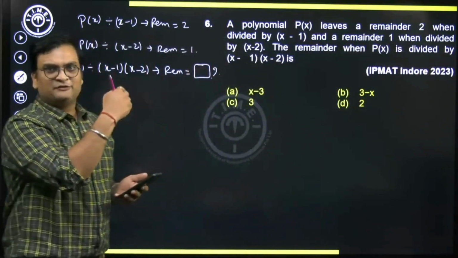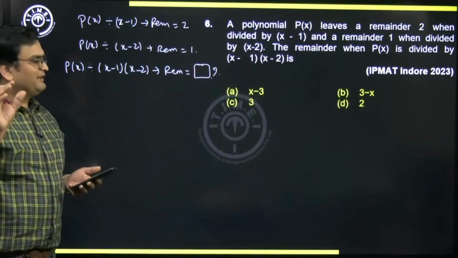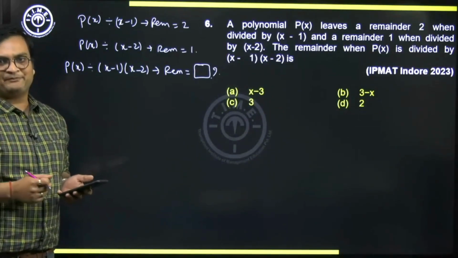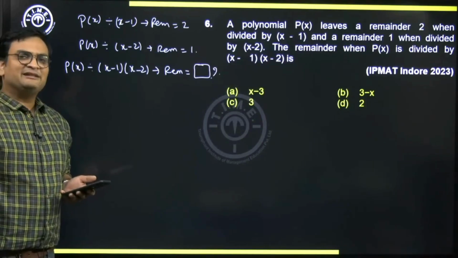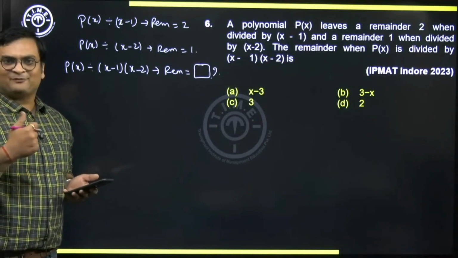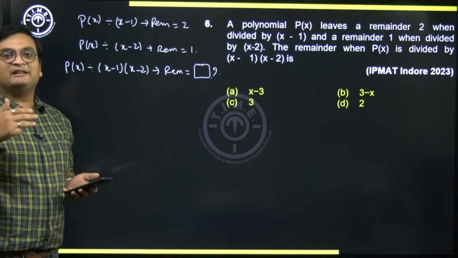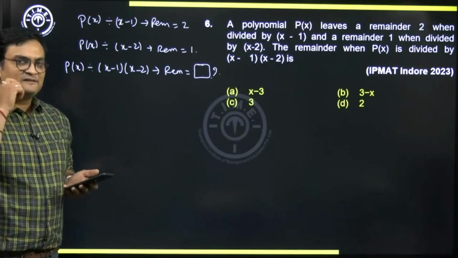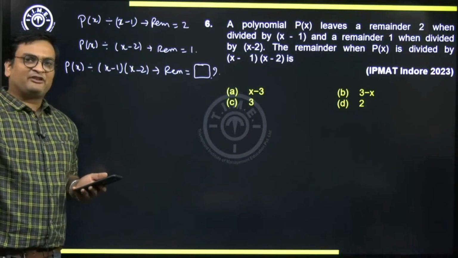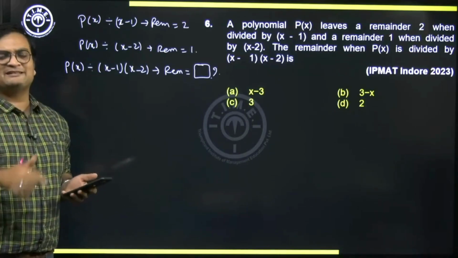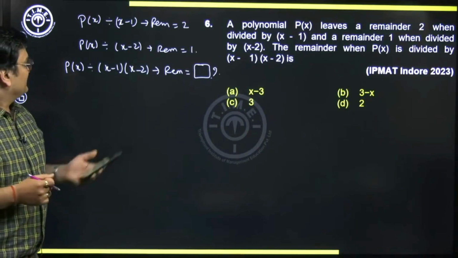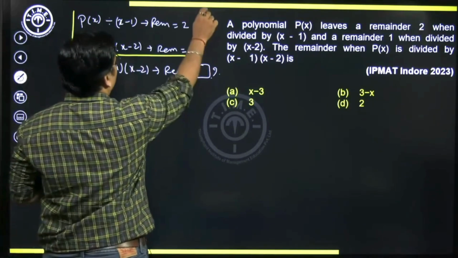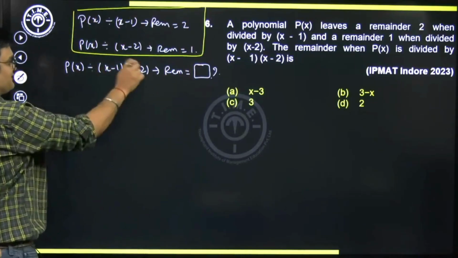Before I continue with this question, I would like to remind you that if you divide any number by, suppose, 8, then the remainder that you may get can be either 0 or 1 or 2 or 3, until 7. So if the divisor is 8, the remainder can be maximum 7. The remainder is always going to be less than the divisor. Likewise, this is what is given to us. We'll make use of it later, but look at this question.